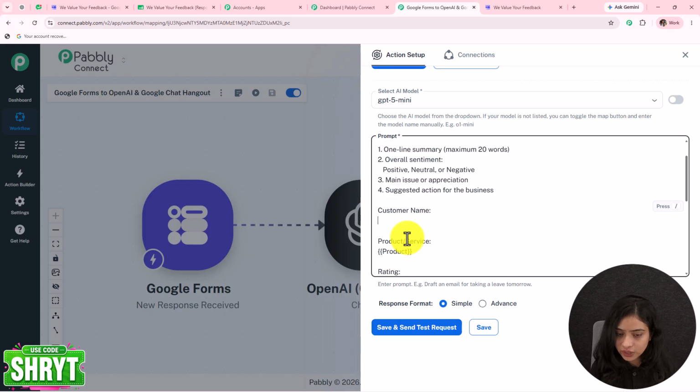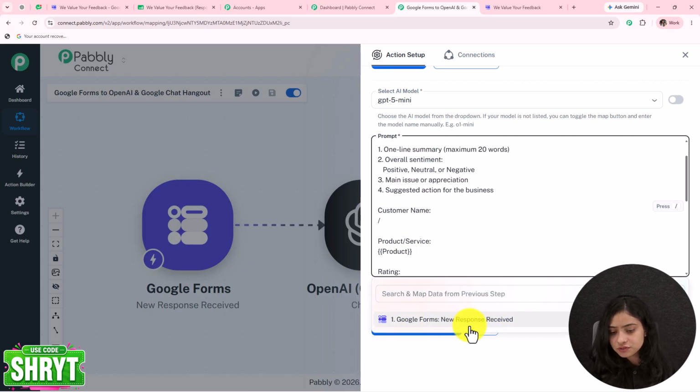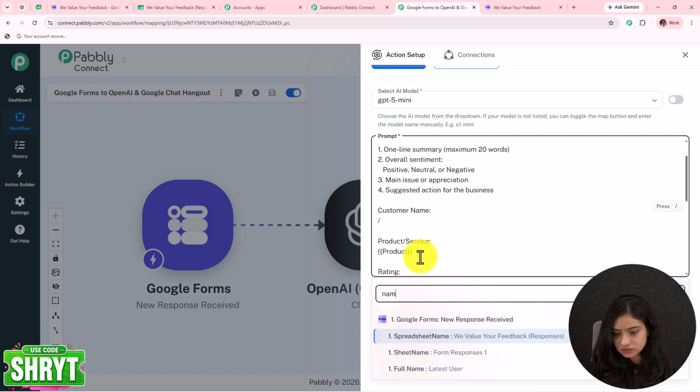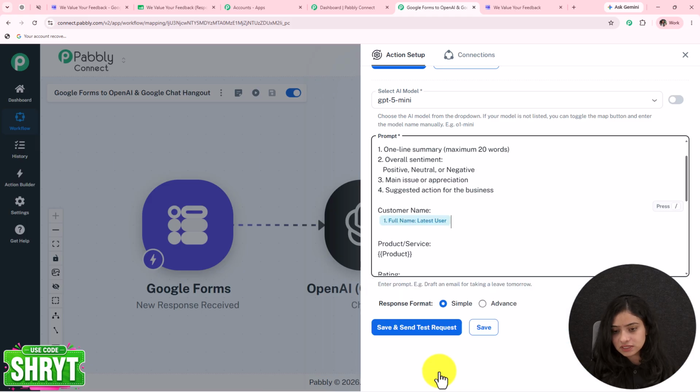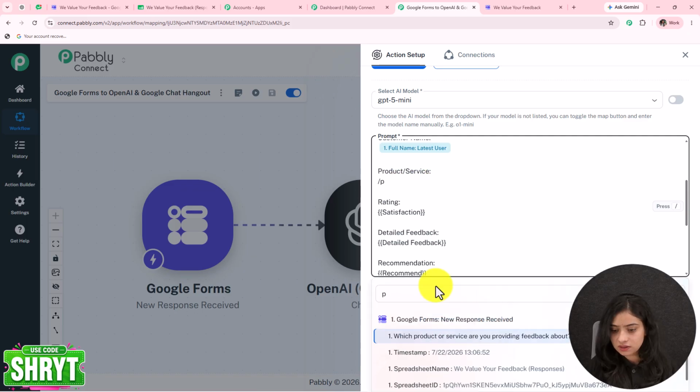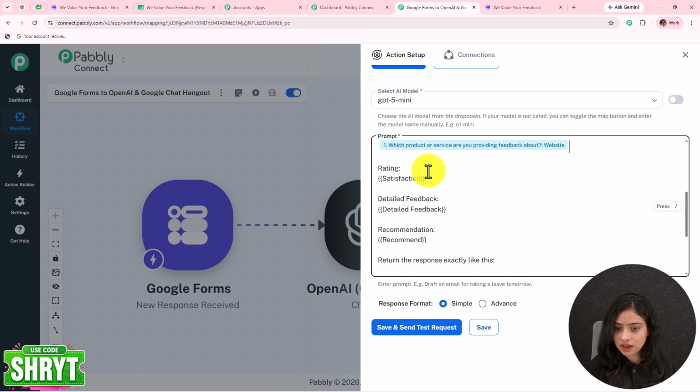So here I am going to enter slash and you can see that my response is received over here that we have received earlier. What I want is the name of the customer. I can simply enter it like this and we got that name. Just insert it. As we have inserted the name, it has mapped. Now the next is product and service. Let's map that as well. And in a similar manner, I'm going to map all other details that we have received in the response.